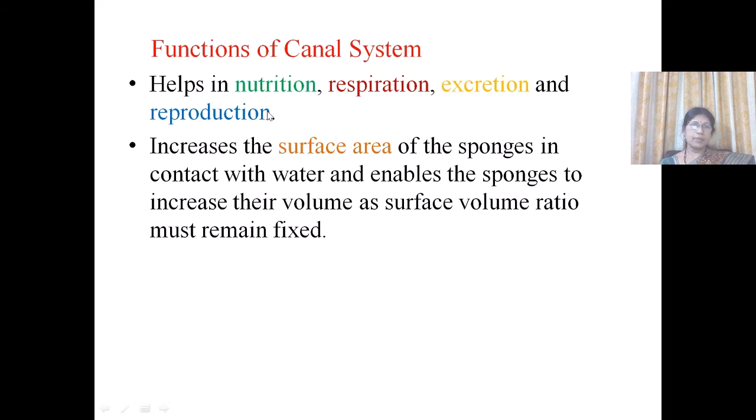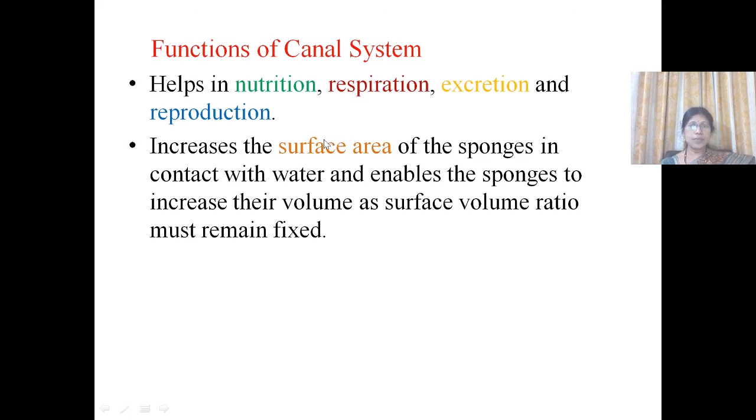In a similar manner, for reproduction, the reproductive cells enter through the ingressing water, and reproduction takes place. So the canal system also helps in reproduction. The canal system increases the surface area of the sponges in contact with water.